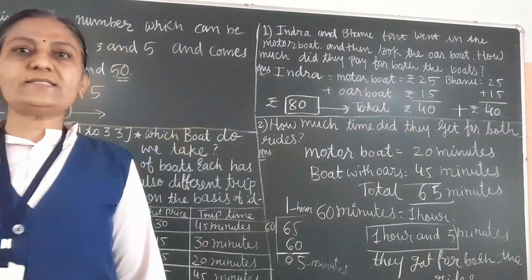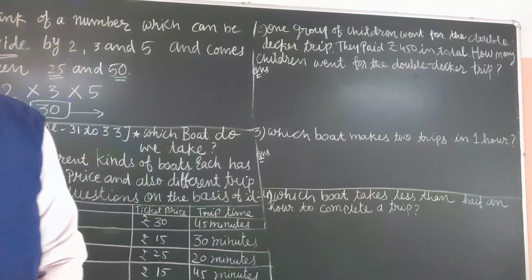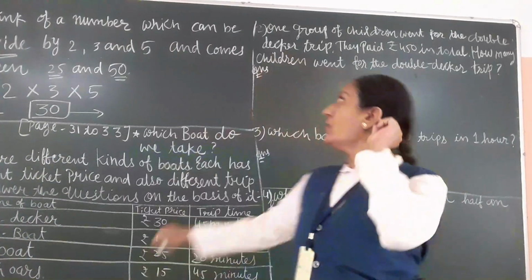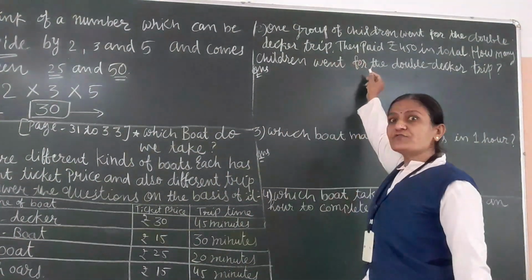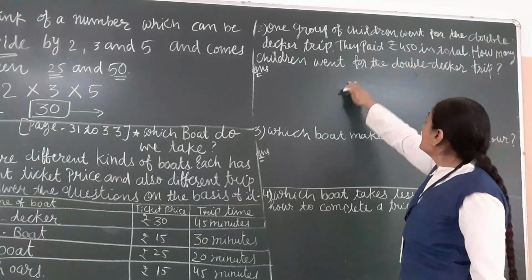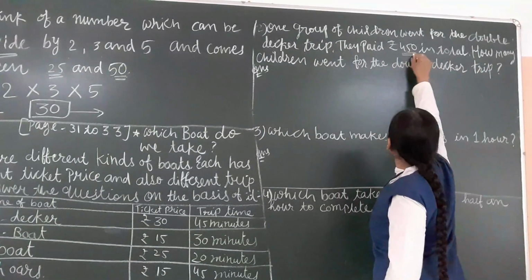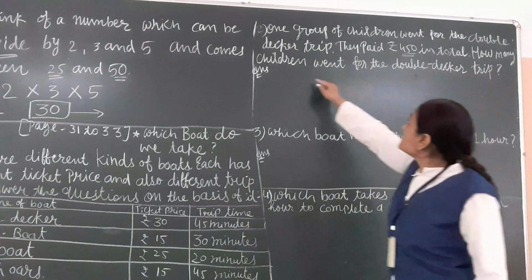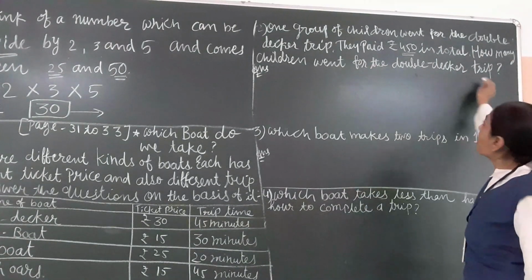Now the next question, the second question. It is given that one group of children went for the double-decker train. They paid rupees 450 in total. How many children went for the double-decker?